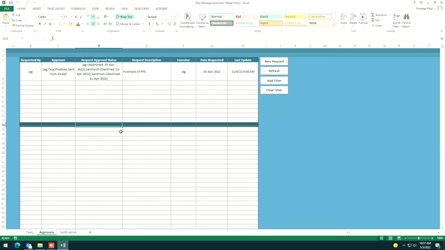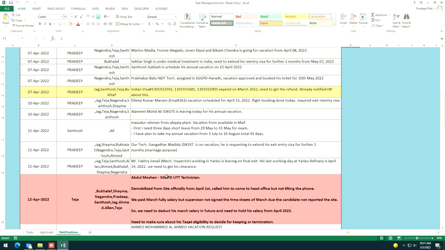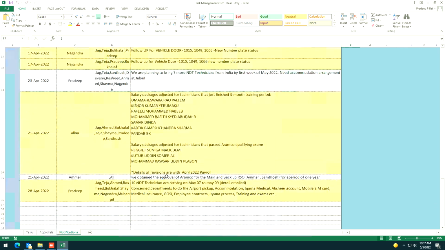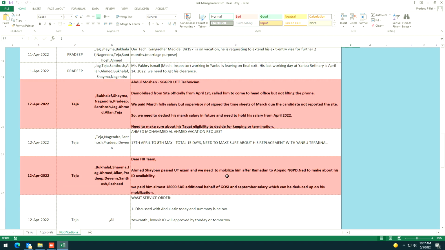Approvals, please, all internal approvals should be going through this sheet. And notifications, any information which is to be notified. See, for example, vehicle issues, accidents, whatever it is, should be notified here. Any violations, whatever it is, should be notified here.